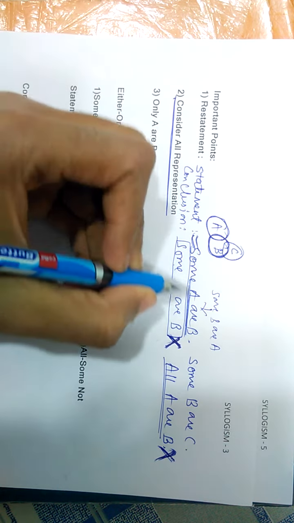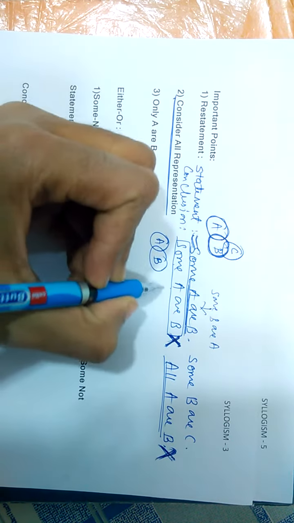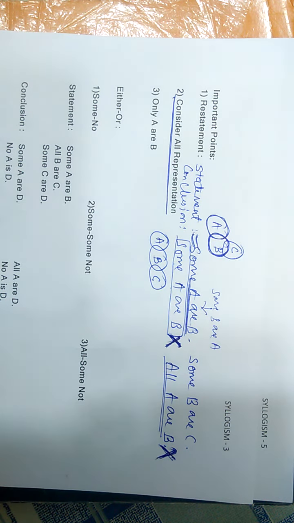Suppose this question is given, some A are B and some B are C, then don't draw other possible representations and waste time. Just imagine in your mind so that you save time, and if you solve more and more questions, you can imagine in your mind all the possible representations. For this you have to practice many questions.